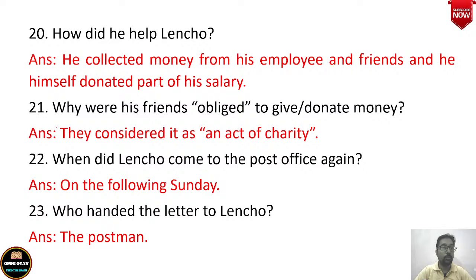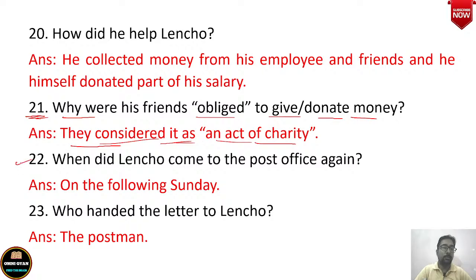Number 21. Why were his friends obliged to give or donate money? Postmaster के जो दोस्त थे, his friends, okay, why were they obliged to donate money? Because they considered it as an act of charity. So answer is that they considered it as an act of charity.